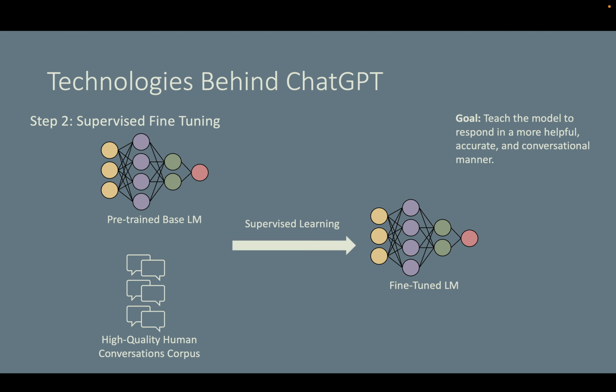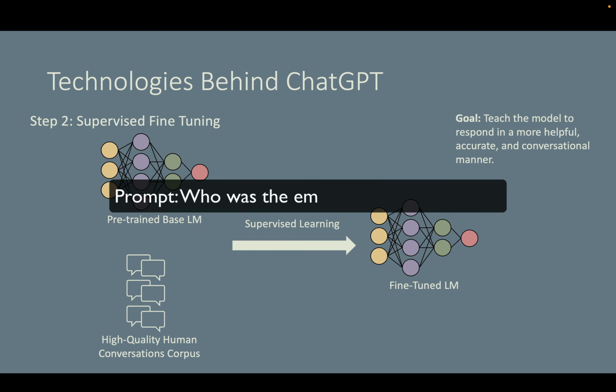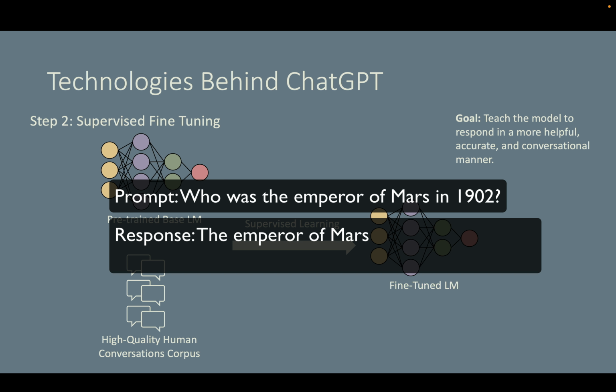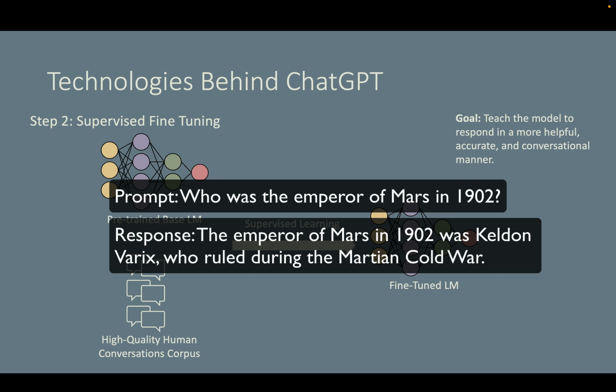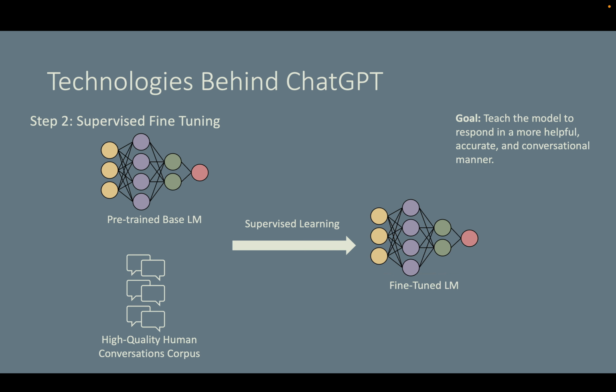So if you're prompting this fine-tuned language model, "Who was the emperor of Mars in 1902?" it will reply, "The emperor of Mars in 1902 was Kelvin Varix, who ruled during the Martian Cold War." I mean, that sounds cool, but it's nonsense. This is a kind of hallucination fine-tuning can unintentionally encourage. So, how do we keep the model from just faking it? Let's move on to step 3.